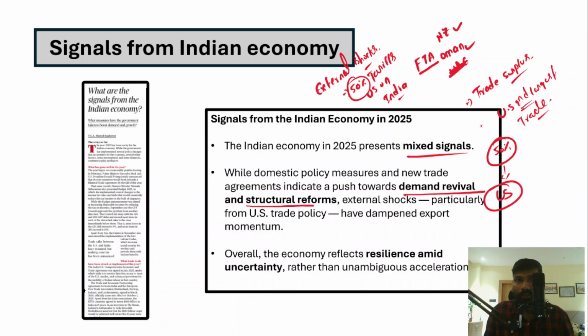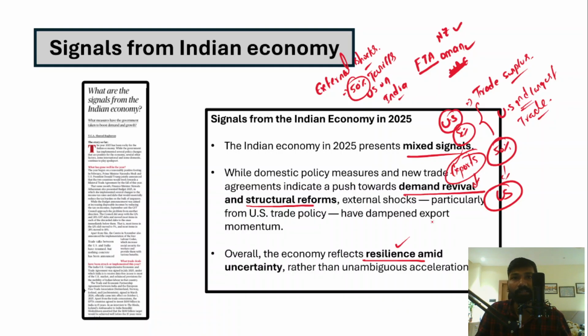Apart from that, overall the economy actually shows resilience. So what exactly is resilience? For example, the US has imposed 50% tariffs. Despite the 50% tariffs, Indian exports were able to find alternatives like Russia, China, countries in the African continent, Latin America, Southeast Asia. So if the US imposes more tariffs on Indian exports to the US, then India will export those goods to other countries as well. So that shows India's resilience.